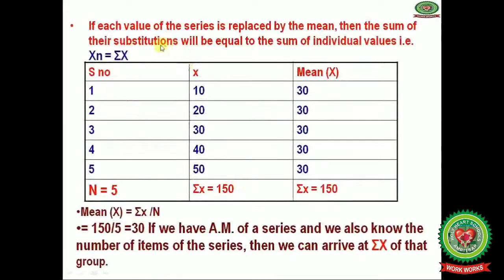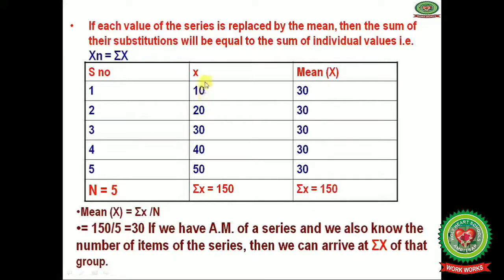Next one is the next example for this property: if each value of the series is replaced by the mean, then the sum of their substitutions will be equal to the sum of individual values, that is n x bar, it is equals to summation x. Now serial number we have given 1 till 5. So the total number of observations means here it is 5.